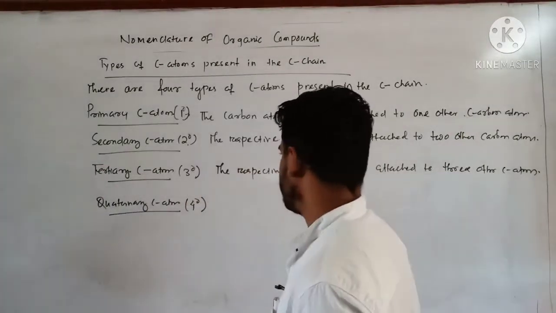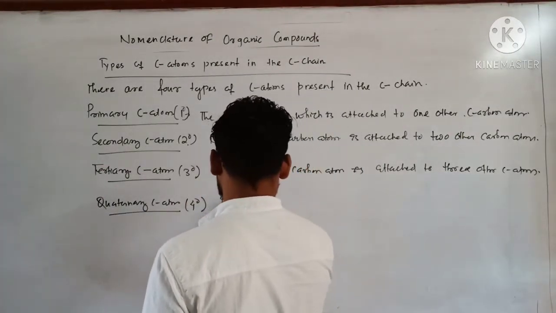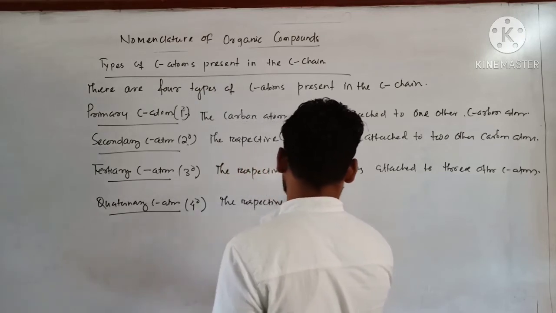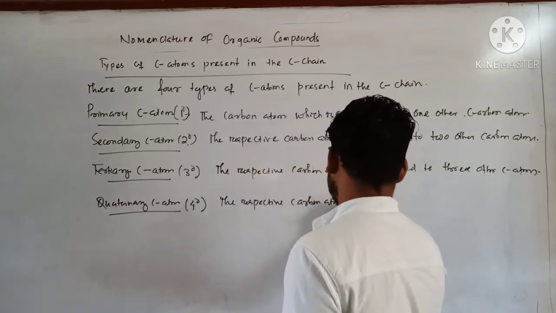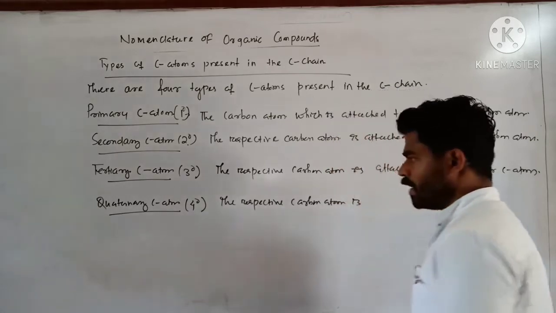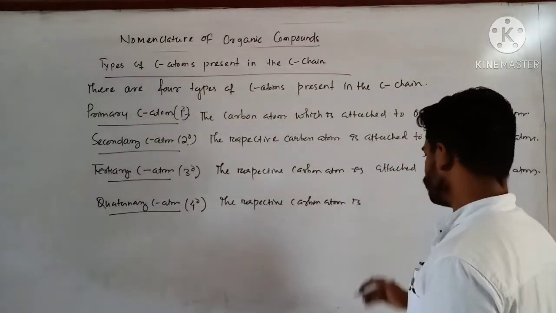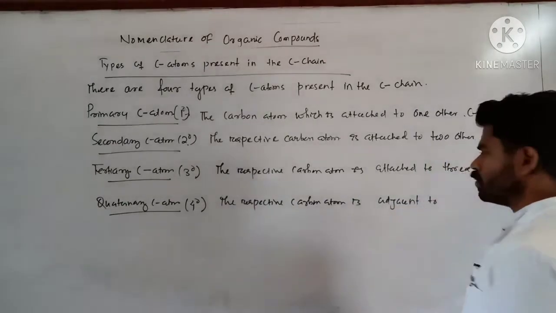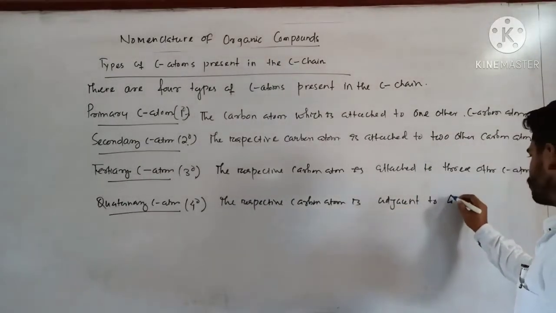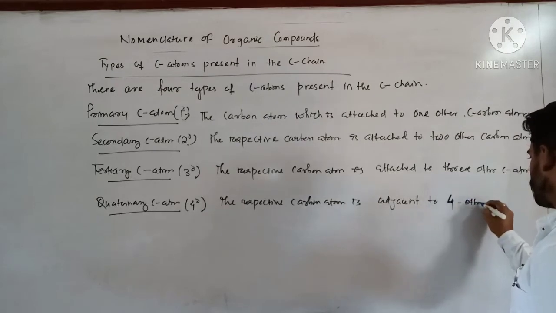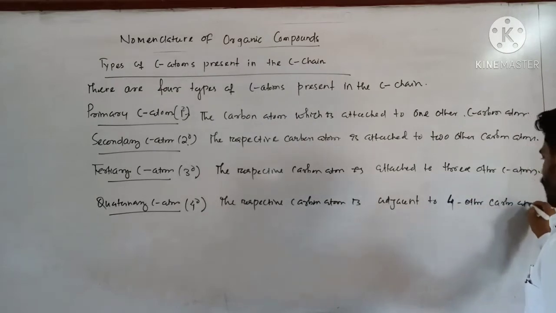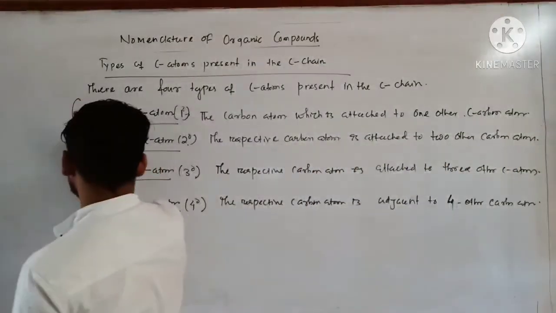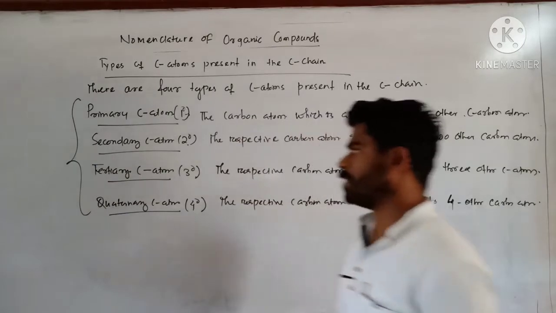Here you can say the respective carbon atom is attached to 4 other carbon atoms. So these are basically the 4 types of carbon atoms found in the carbon chain.